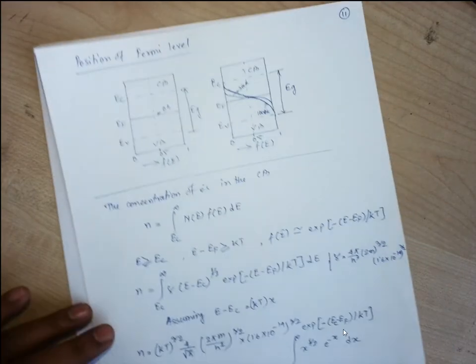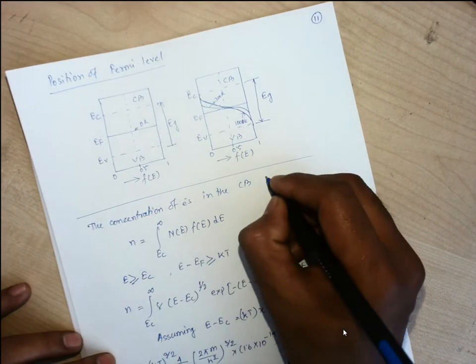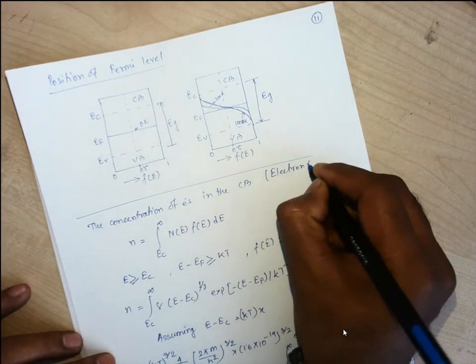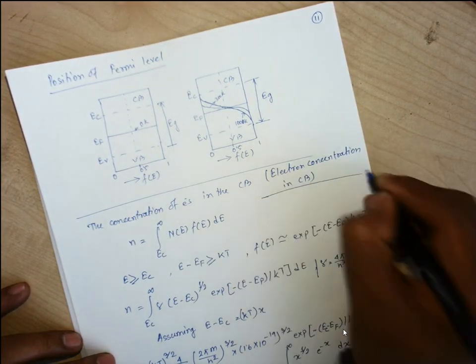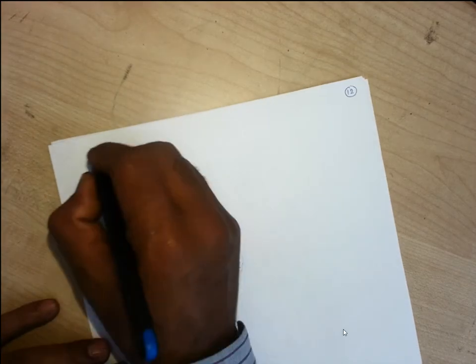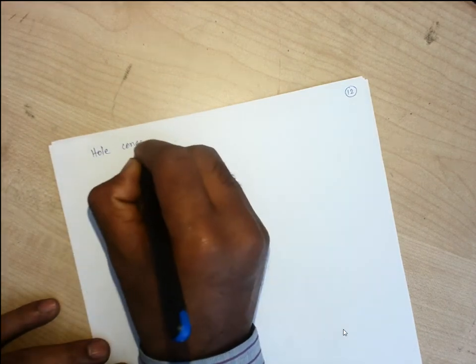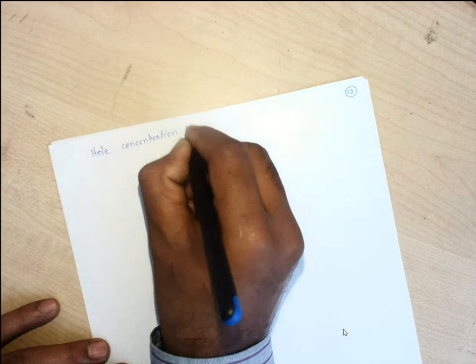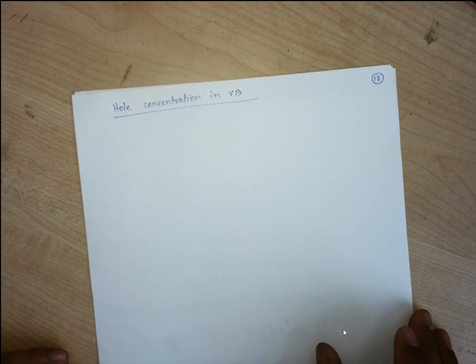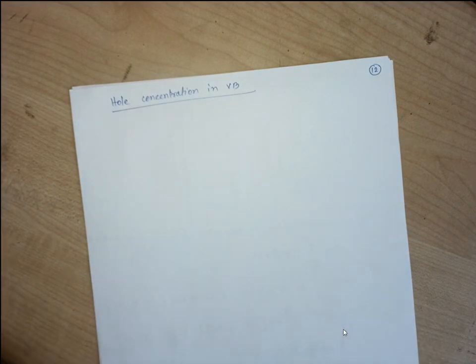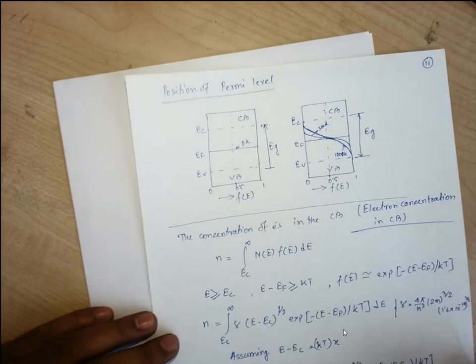Next, it is the electron concentration in the conduction band. Next we are supposed to find out the hole concentration in the valence band. Here all the valence electrons are lying from EV and lower, the energy states which are lower than EV, in the valence band.